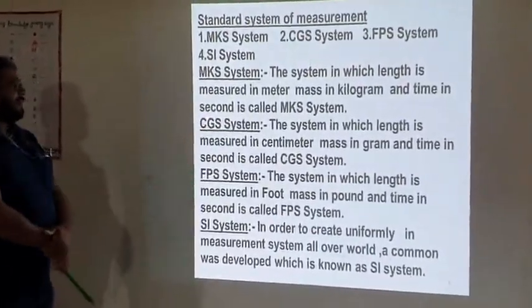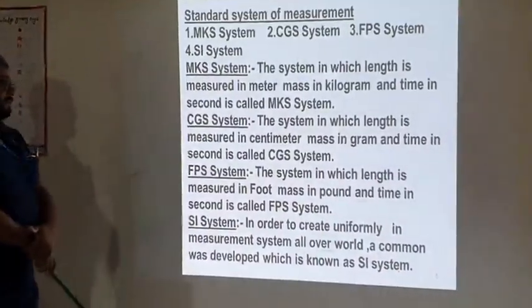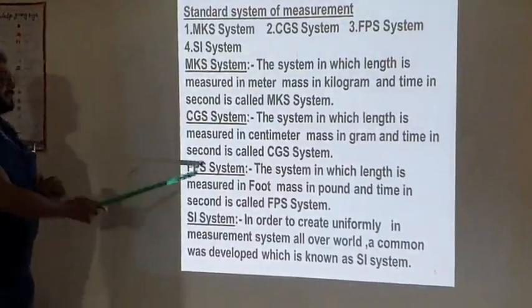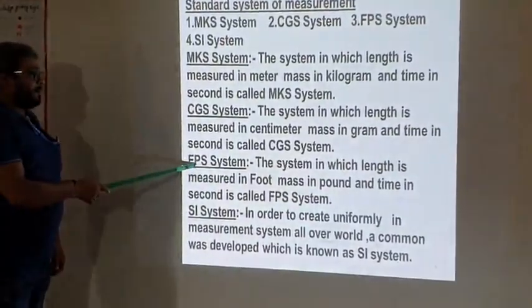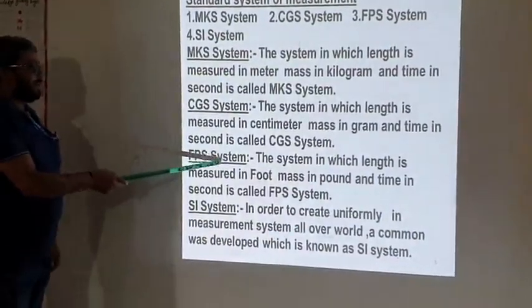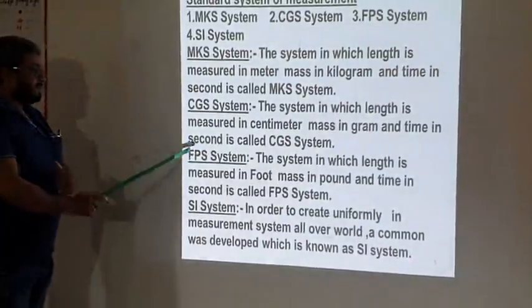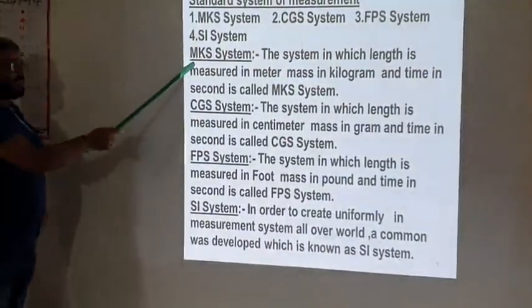Now you should understand the FPS system: the system in which length is measured in foot, mass in pound and time in second is called the FPS system.